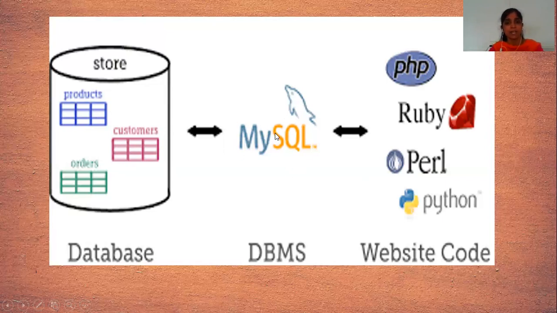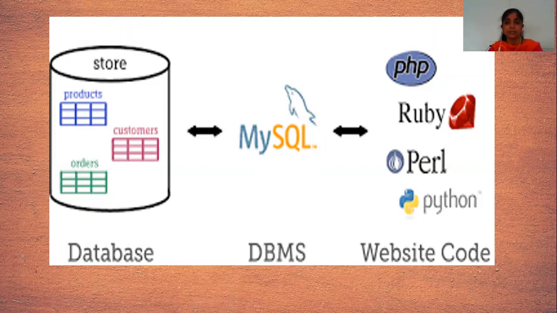That means database management system. One of the most used and most liked database management systems is MySQL. Most users use the MySQL database for developing projects or websites. This is the simple example.